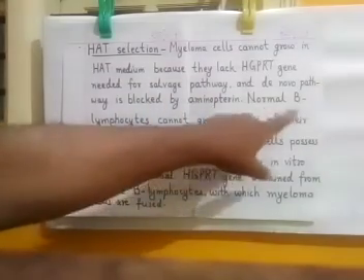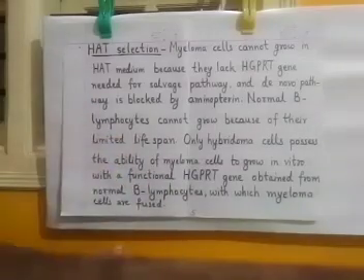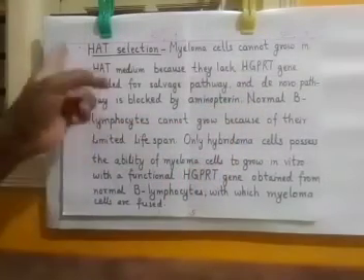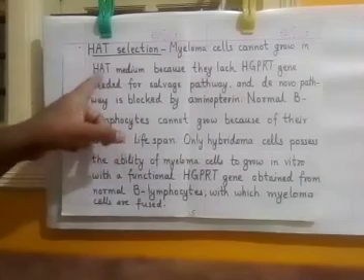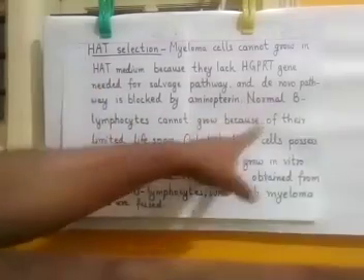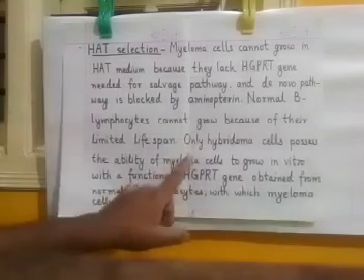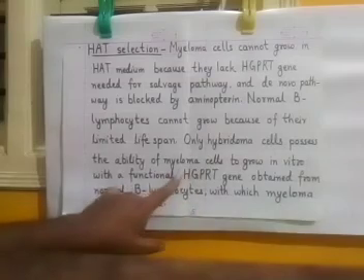Now what happened to normal B cells? Unfused normal B cells can grow because they have the HGPRT gene. Even though we have blocked the de novo pathway by adding aminopterin, the normal B cells can grow because they have the HGPRT gene, and so they can make new nucleotides by the salvage pathway.